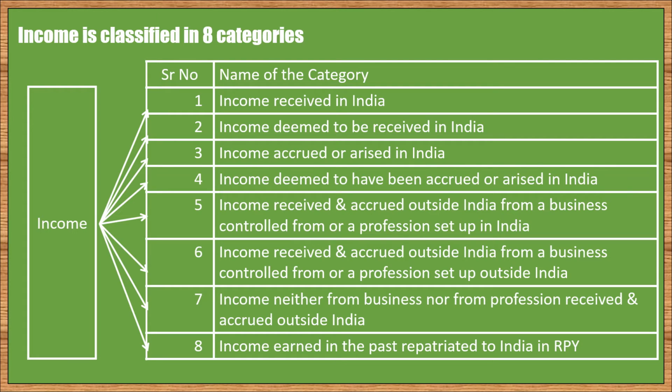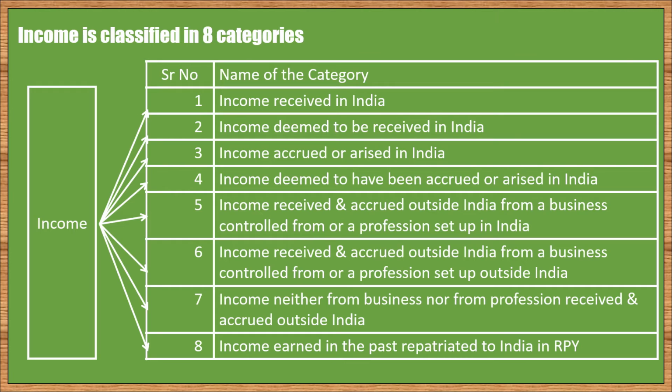The difference between business and profession is very thin. We will discuss it later while discussing Section 28. At the moment, we can keep in mind that income tax differentiates between business and profession. The next category is that of income which is received outside India, accrued also outside India, and it is the result of a business controlled from outside India or a profession also set up outside India.